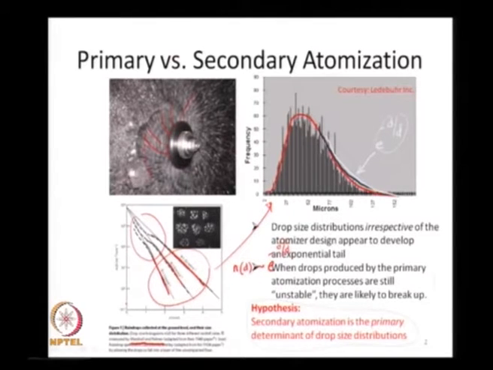You have to be very careful when you listen to hypotheses, that in most sprays secondary atomization processes are really responsible for drop sizes and their distributions much more than even the primary processes.